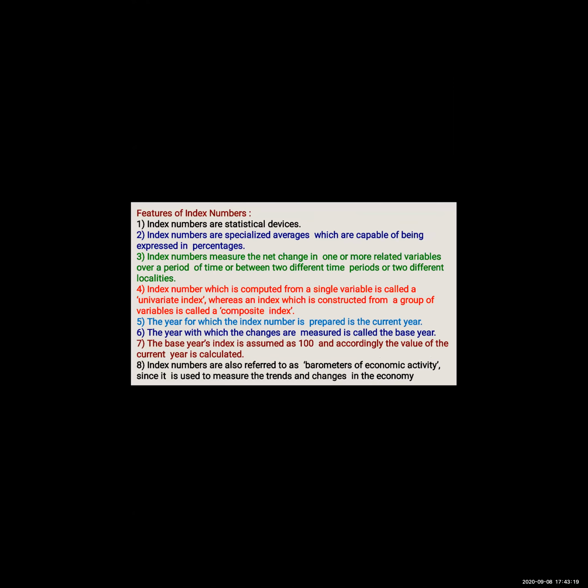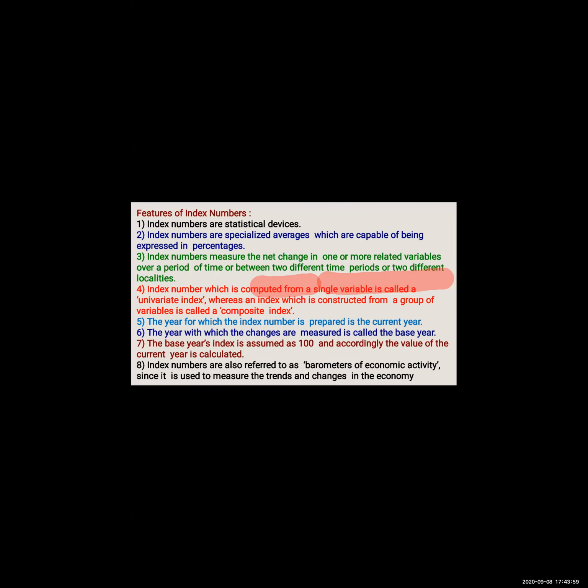थर्ड पार्ट, ओके, third part, index number measures the net change. Now net change means what? Net means difference between a prior period in terms of rupees and the current period's price. Net change मतलब total नहीं है इधर, the difference, difference मतलब क्या? Subtraction, okay, difference between the prior period and the current period. So index number measures the net change in one or more related variable.